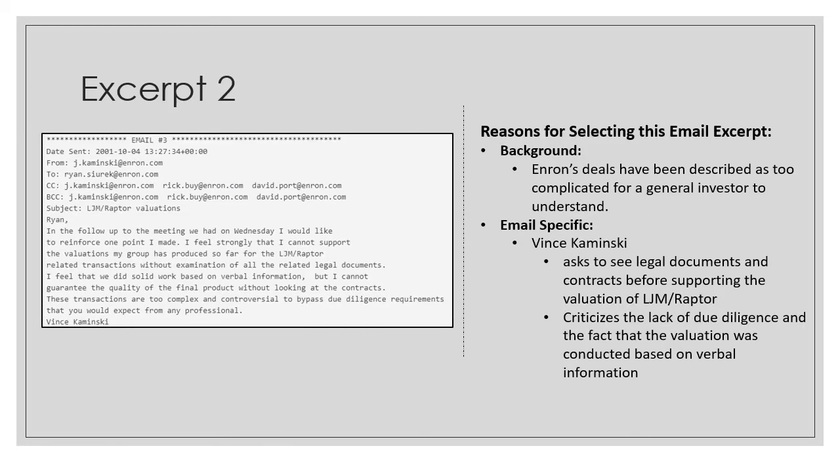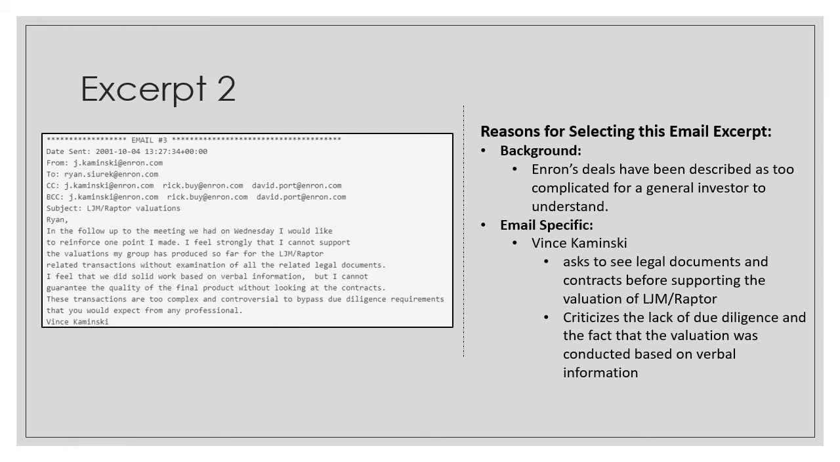Next up, we have an important email from Vince Kaminsky. This whole email from Vince Kaminsky is proof that Enron's deals were way too complicated for a general investor to understand. Vince claimed here that these transactions are too complex and controversial, and he needed to see legal documents and contracts before supporting the valuation of LJM Raptor transactions.